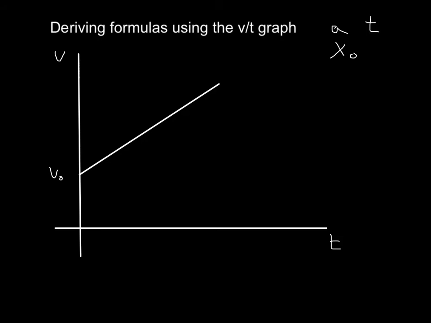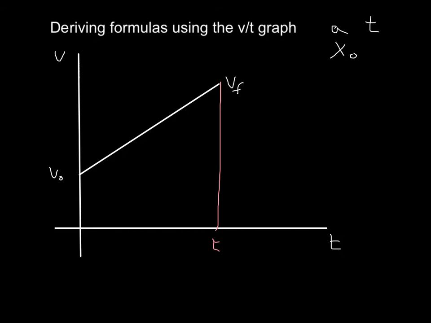All I need to do is close this area. I need to calculate this area over here. I have a certain body that has an initial velocity, then it accelerates at a constant rate until it reaches some final velocity that will depend on the acceleration and the time. And it accelerates for a certain time t that I don't know, and I don't care. I'm going to do everything in terms of letters. I'm not going to use a single number, because remember, this is the IB, and every time that we can, we work with letters. So I'm just going to write vf here, though I'm not really going to use this too much.